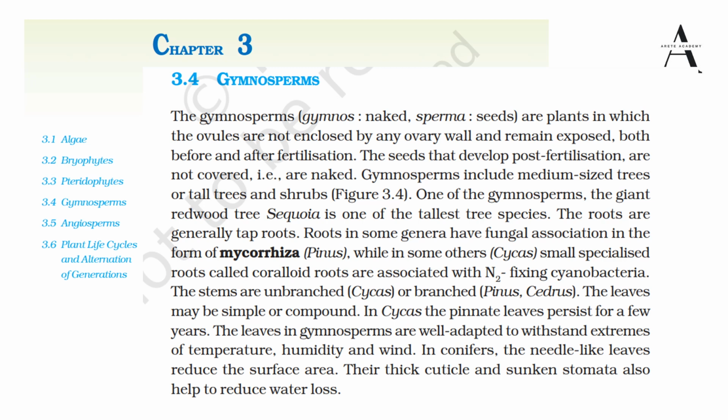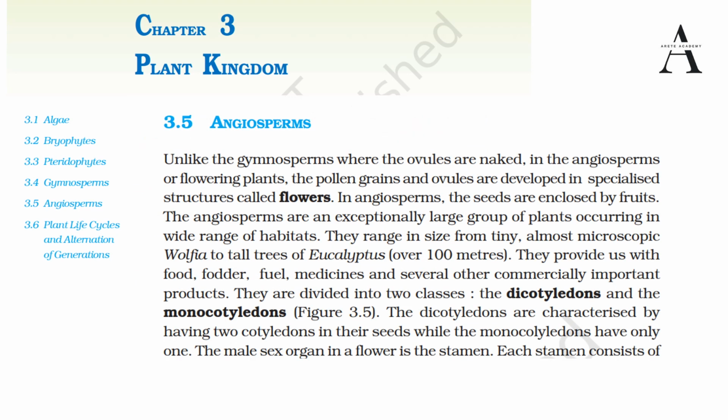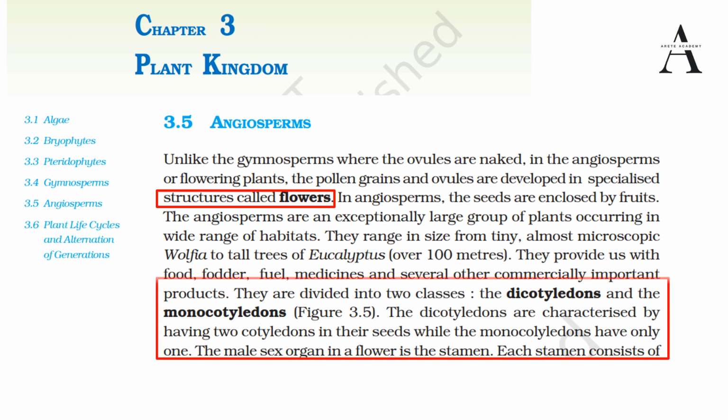Okay, we'll see the other classification, that is angiosperms. Angiosperm is the fifth category, and why they are important: unlike gymnosperms, where the ovules are naked, in angiosperms, the name is coming from flowering plants. These are the plants where the ovules are developed in a specialized structure called flowers, and they are divided into two further classifications, that is dicotyledons and monocotyledons. Dicotyledons are characterized by having two cotyledons in their seeds, while monocotyledons have only one.